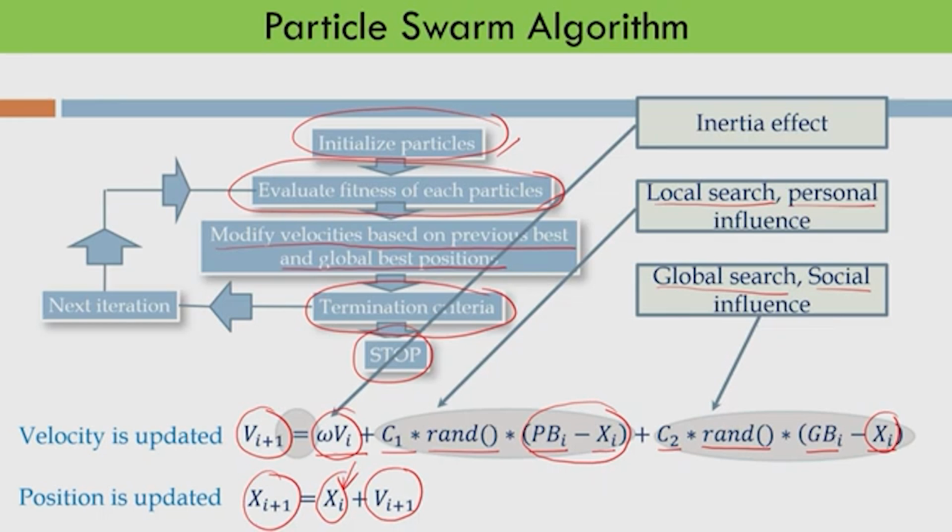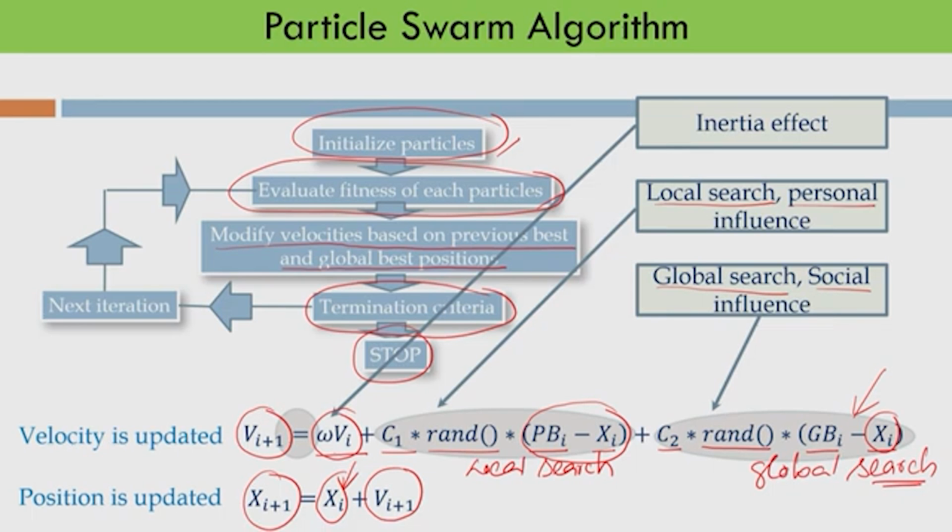Gb minus x_i gives the direction towards the best particle, and Pb minus x_i gives the direction towards its personal best. So, this is the local source, and this is your global source. Okay. And this is the inertia effect.